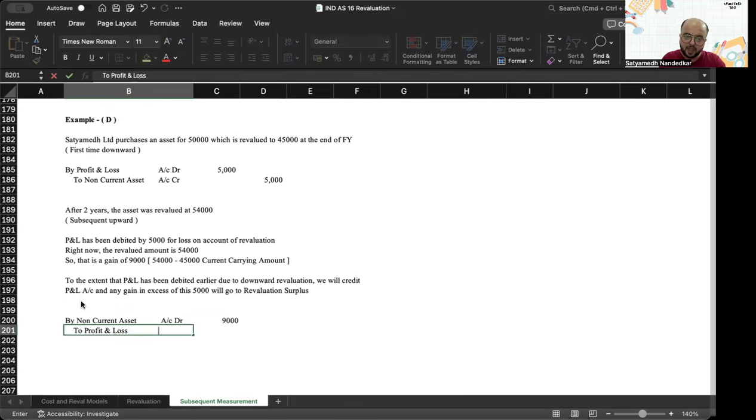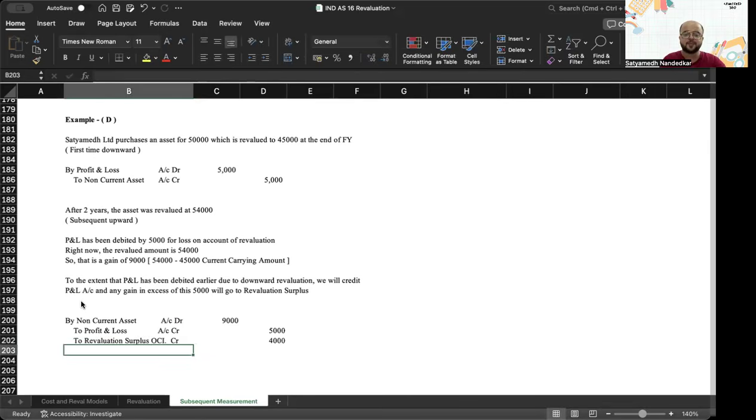P&L account should be credited to the extent to which it was debited in the past. So 5,000, and balancing figure goes to revaluation surplus OCI. How much? 4,000.